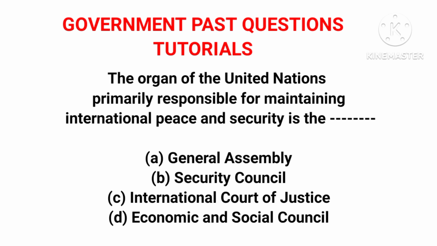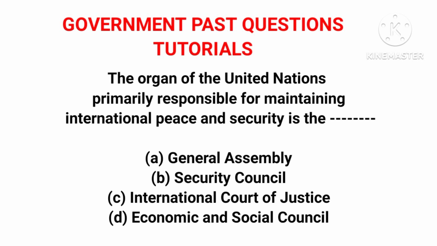Now we have the International Court of Justice, the judicial arm of the UN. It is in charge of settling legal disputes between member states and providing advisory opinions.